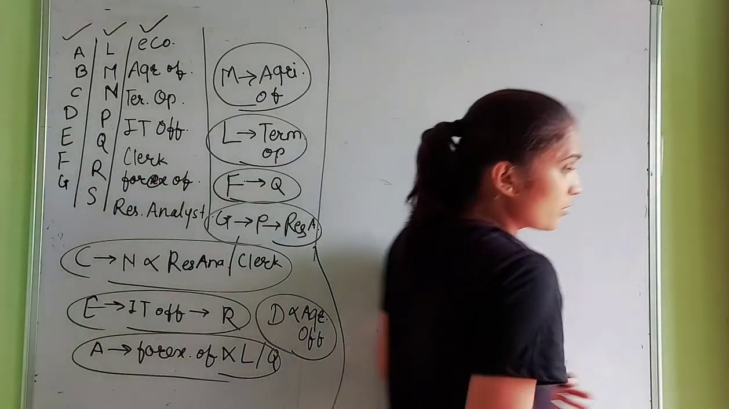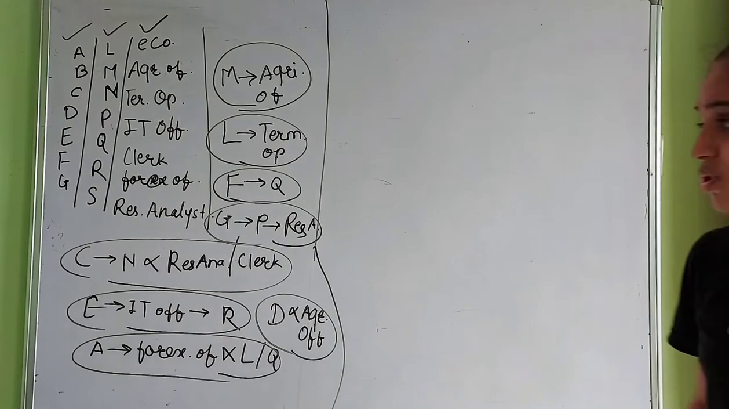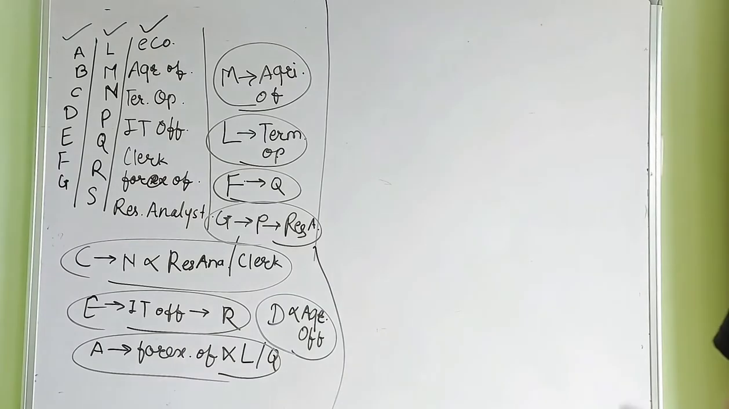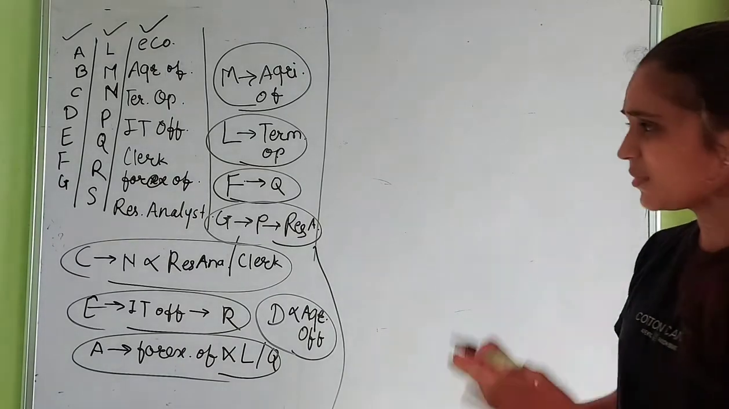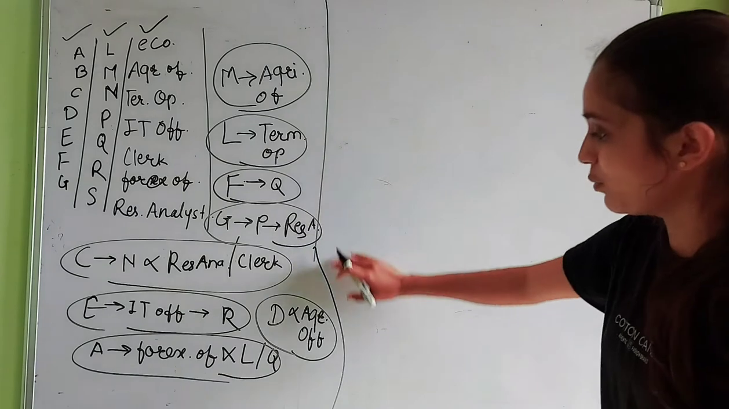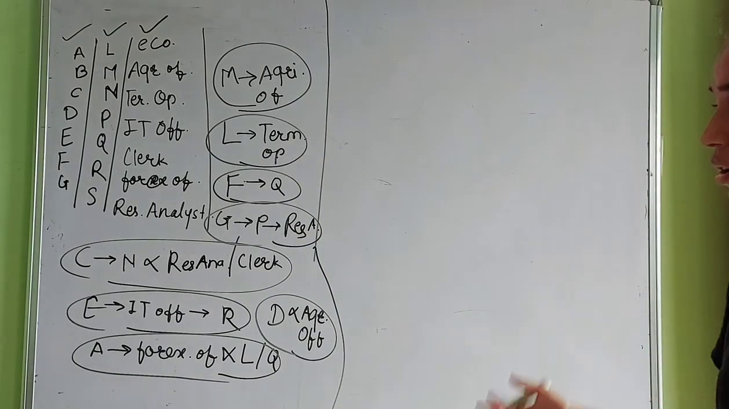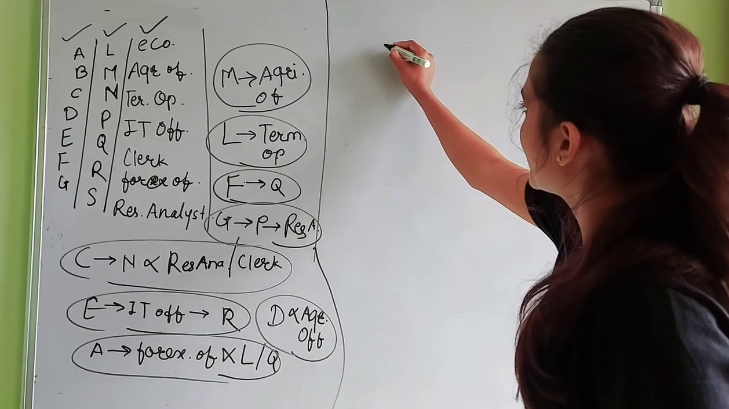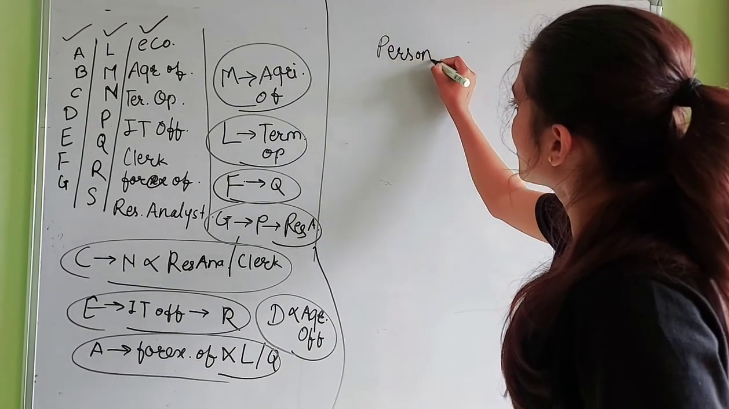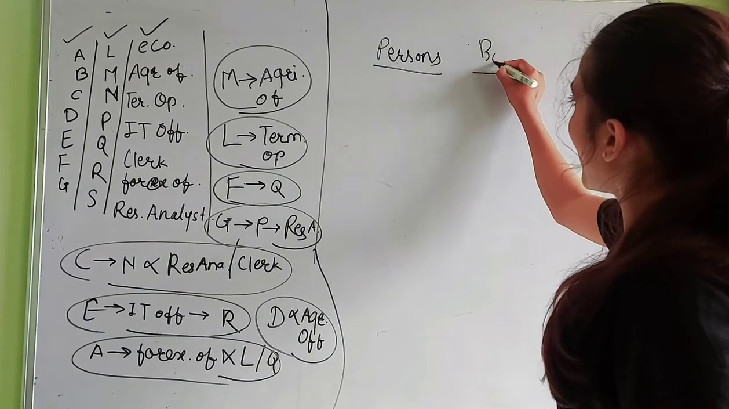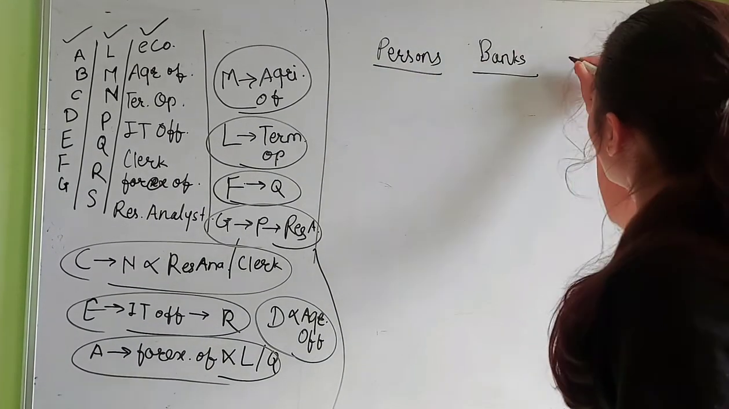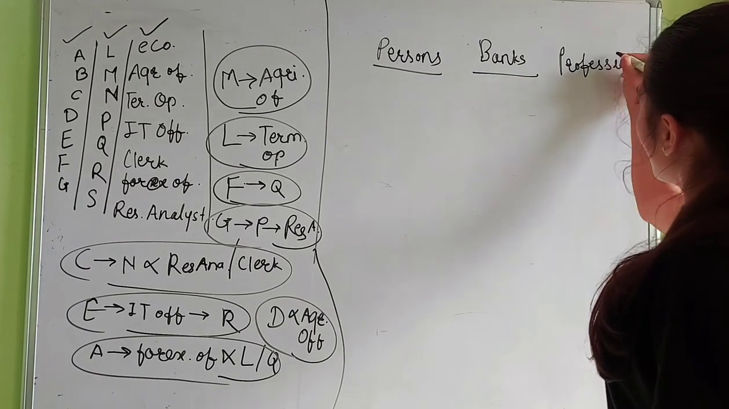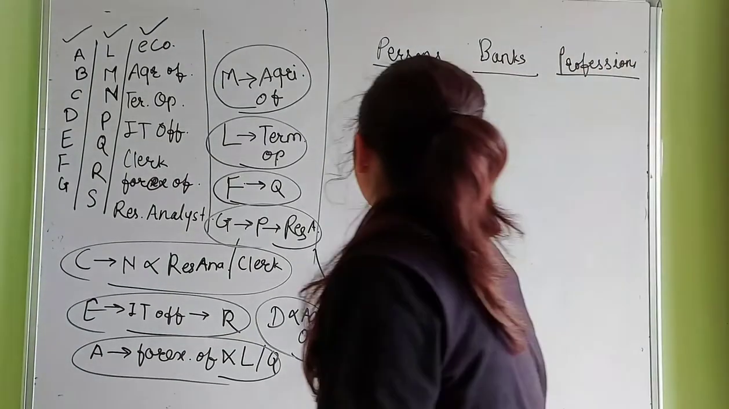Guys, for solving such types of questions, we should have a habit of writing down these conditions in short form, so that there is the slightest or no mistake and our answer does not go wrong. Okay, so let's start now. Here is the list of the persons, here are the banks, and here are the professions.